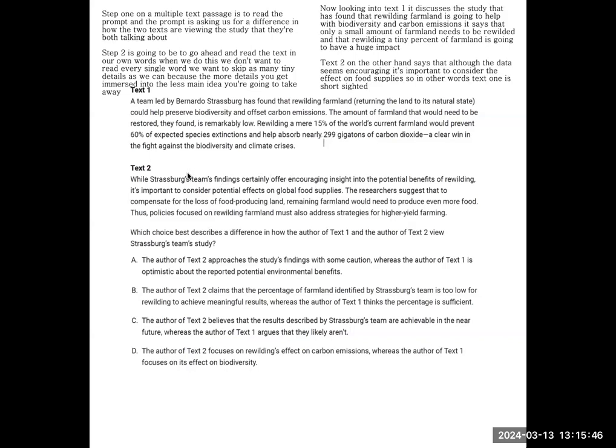It goes on to say that there's a need to compensate for the loss of food-producing land, because the remaining farmland is going to have to yield more. And in other words, there's going to be more stress on the land that could have more of an adverse effect.